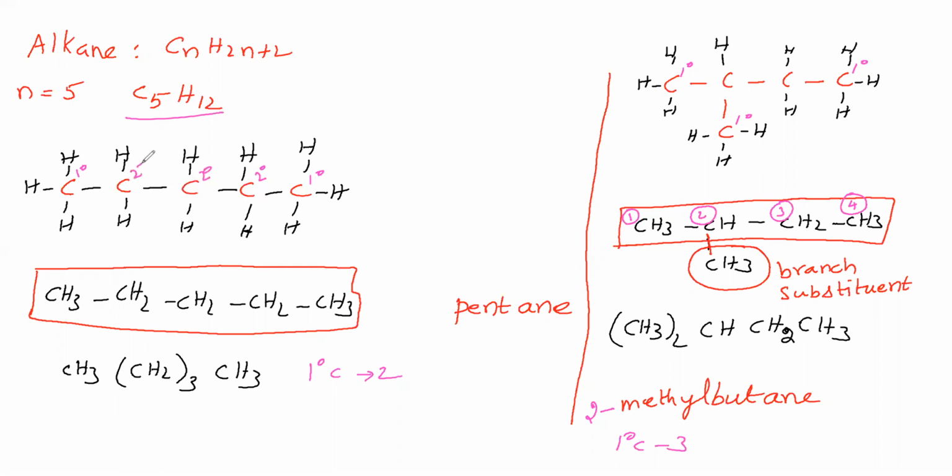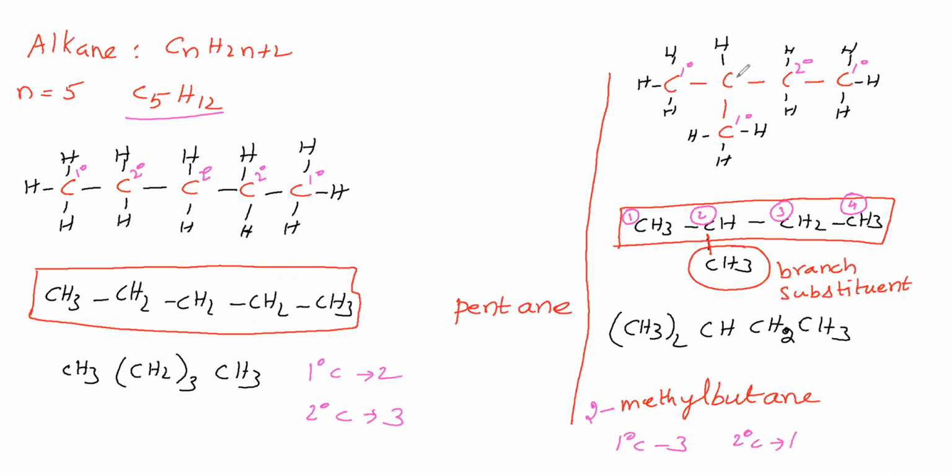This one also. Therefore, how many secondary carbons are there here? 3. Here, this carbon is directly bonded with 2 carbons, right side one, left side one, therefore it is a secondary carbon. So in this molecule, secondary carbon is 1.